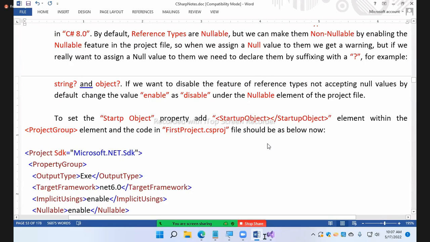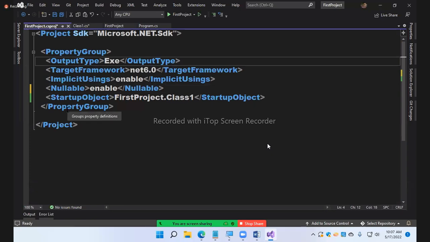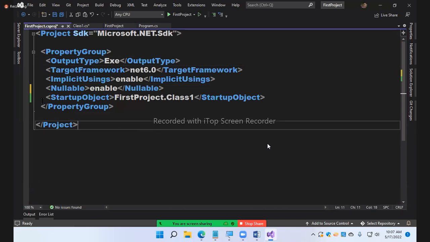Right now I explained about output file and target framework, but other attributes are still there. I will explain them going forward. Today we have learned about a new attribute. What is it? Startup object. This is to tell the compiler where to run from.